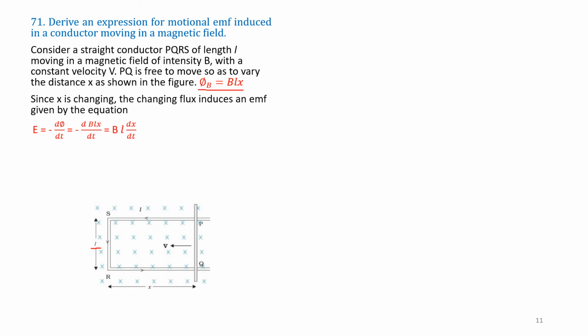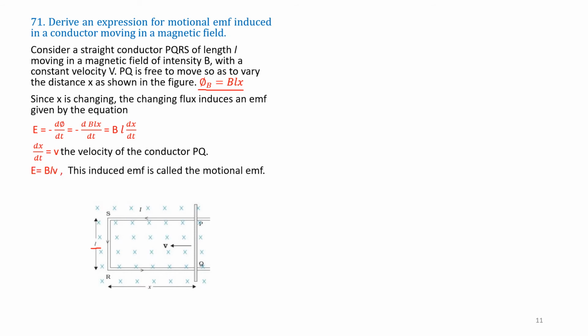You substitute it. B and L are constant. The length is constant and flux density is constant. Therefore, what is varying is the distance, dx by dt. Therefore, dx by dt is the velocity of the conductor PQ. Therefore, E is equal to BLV. dx by dt is V. This induced EMF is called motional EMF. E is equal to BLV is the motional EMF. Please note.